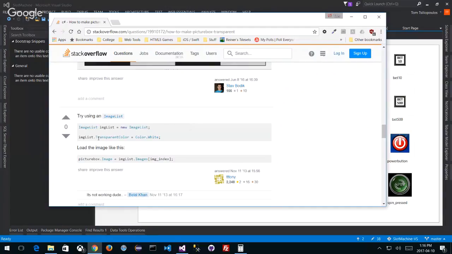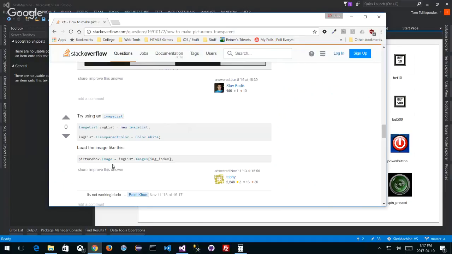ImageList.TransparentColor. Oh, here's something else. I can indicate the transparent color as white, which makes sense. That means everything on the image that's white will be transparent. So if I have a sword and somehow in the middle of it is white, it's going to see it as transparent. It's almost like I'm picking a color to be transparent. That doesn't really do it for me either. But let's just see what happens. It's a black sword, so we're lucky.